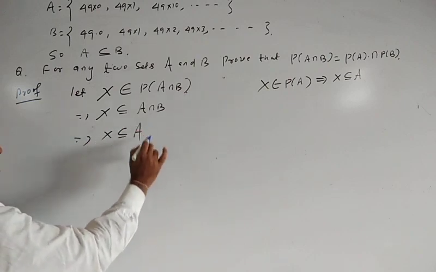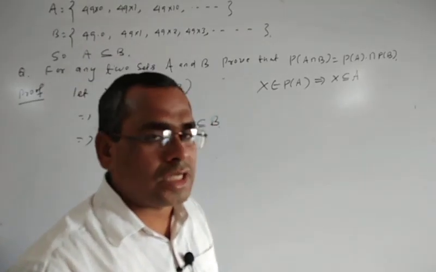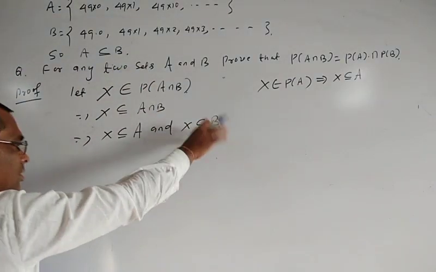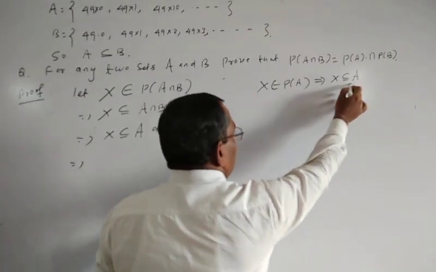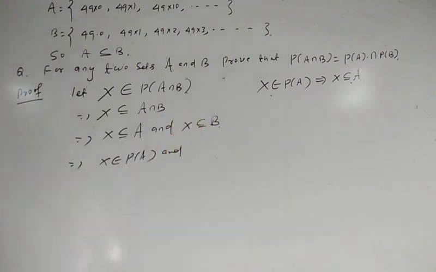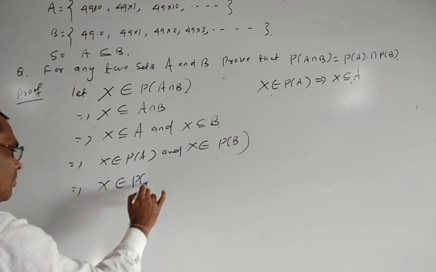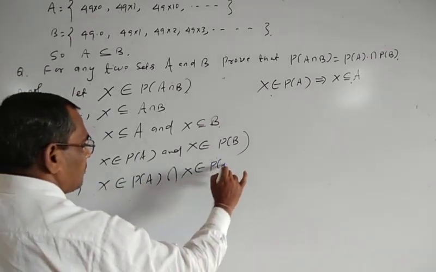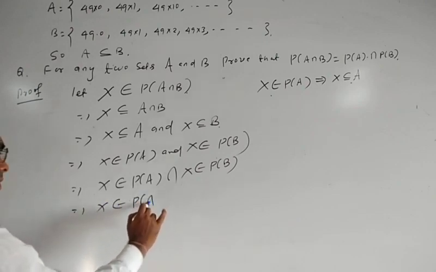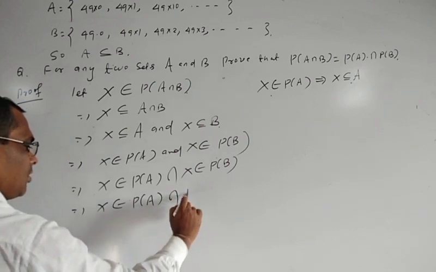Okay, so X must be a subset of A and X must be a subset of B, because intersection means the set of those elements which are present in both A and B. So X subset of A means X belongs to P of A. And X subset of B means X must belong to P of B. That is, capital X belongs to P of A and X belongs to P of B. So here X belongs to P of A and X belongs to P of B, that means X belongs to P of A intersection P of B.